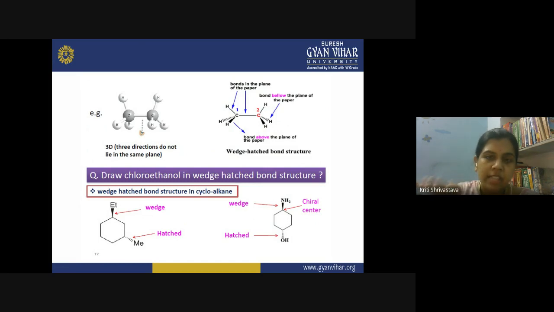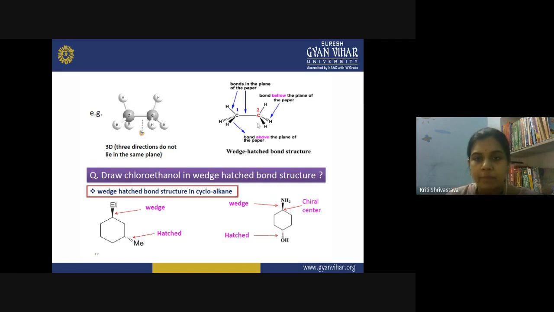So they are in the same plane. But when you see this hydrogen, this is a hashed bond structure. This hashed bond structure is showing that the hydrogen is below the plane of the molecule, that is, away from the viewer, and the wedge is showing the bond is above the plane of the molecule, above the plane